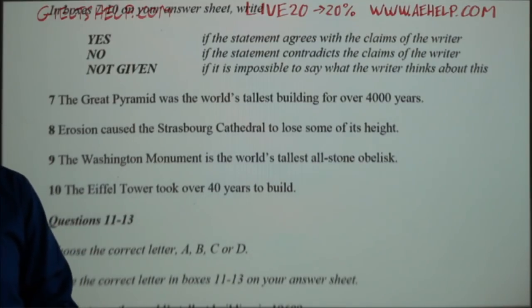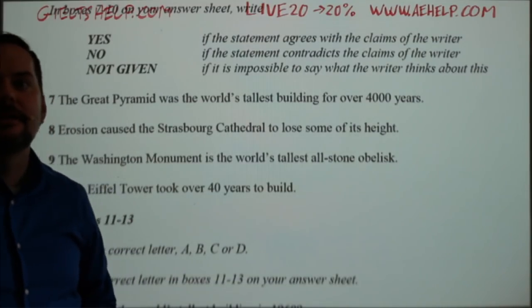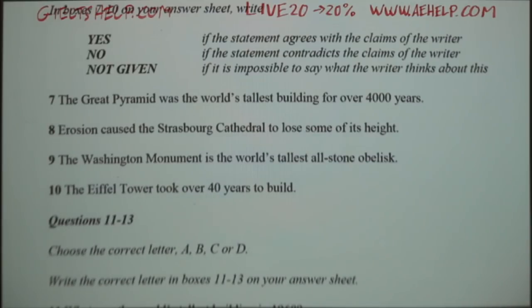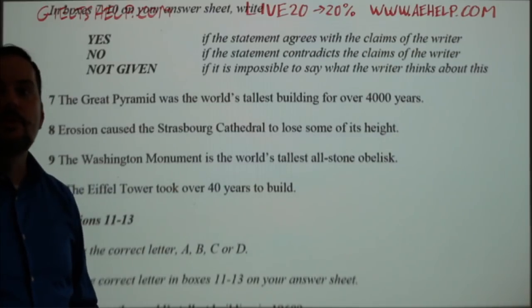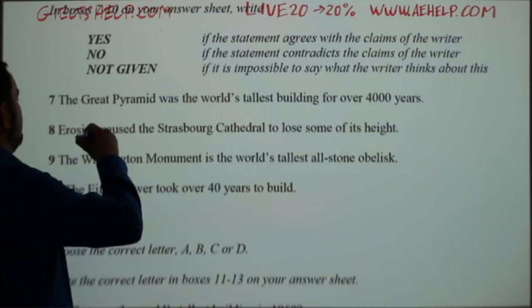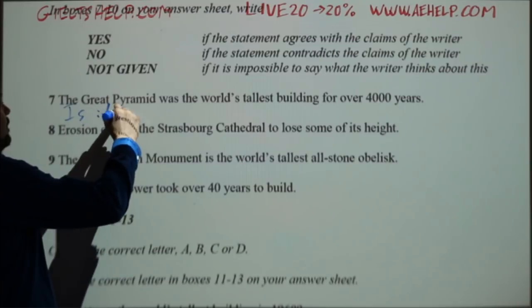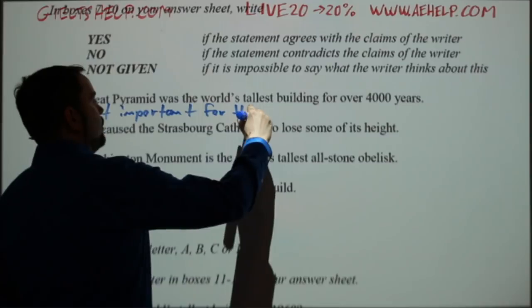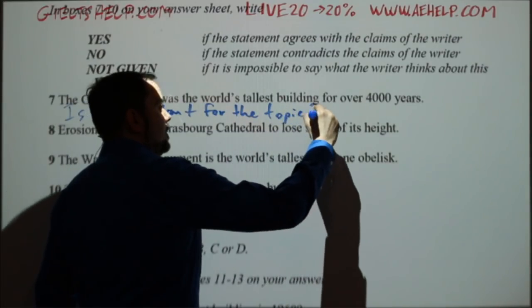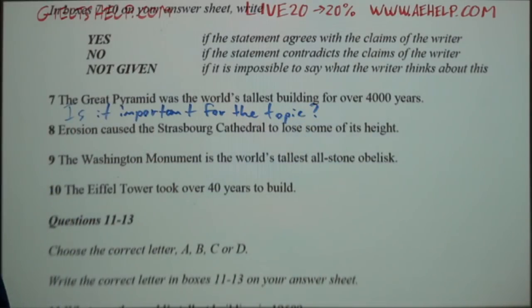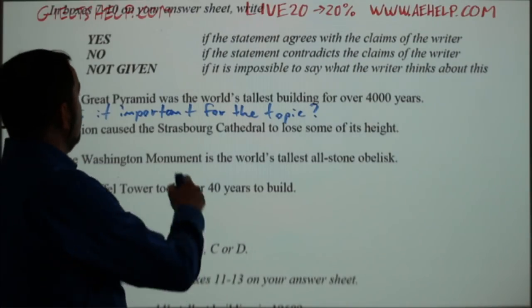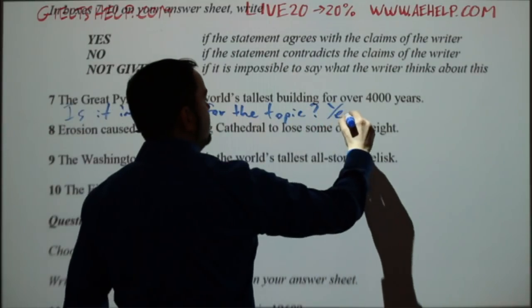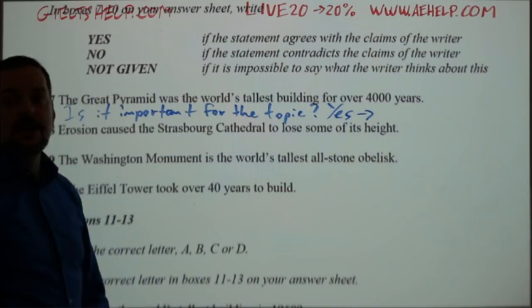It's not, is it mentioned? Because that's a little bit down the line for not given types. The question is, is it important for this topic? Okay, so the first question you should ask is, is it important for the topic? Yes, so it has to be either yes or no, right? So it's yes. Then I ask another question.